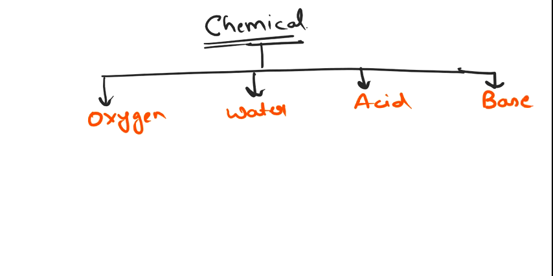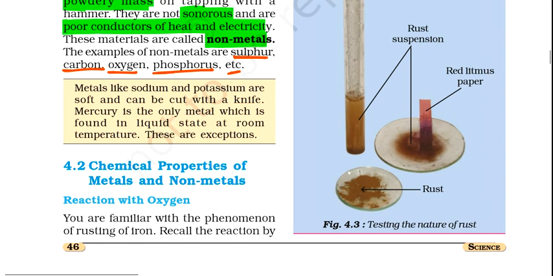We will try the reaction of metals with oxygen and non-metals with oxygen. Similarly, we will try the reaction of metals with water and non-metals with water. Clear? So let's start with the chemical properties of metals and non-metals.